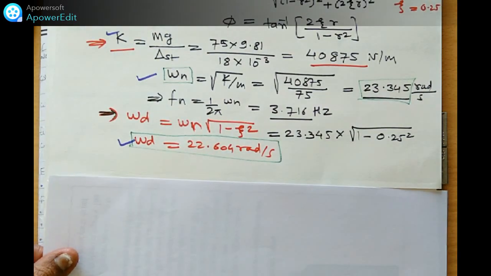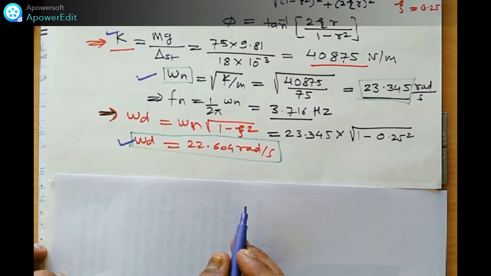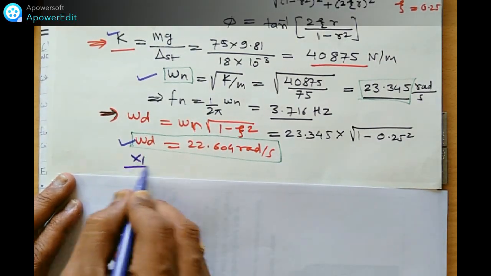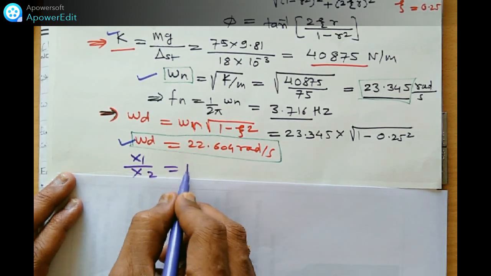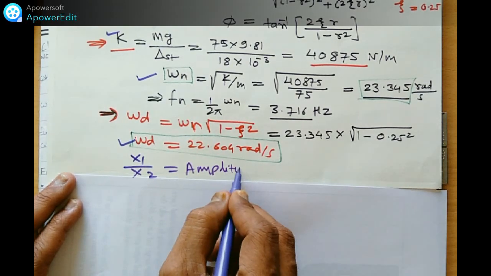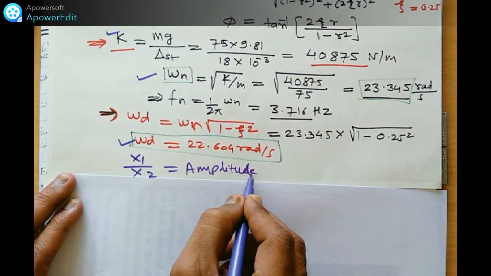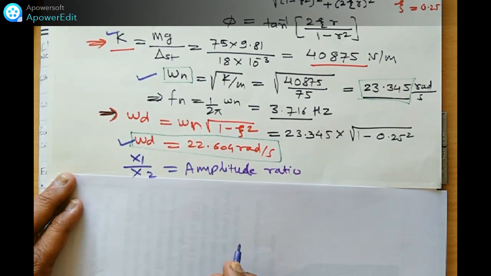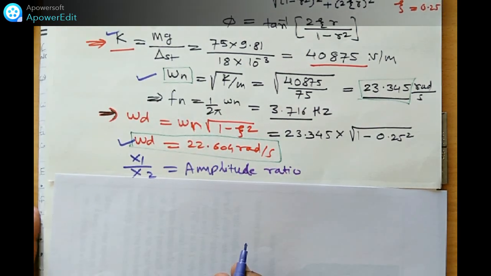To determine the amplitude ratio x1 by x2, the amplitude ratio we have to find out. How to find out that amplitude ratio?